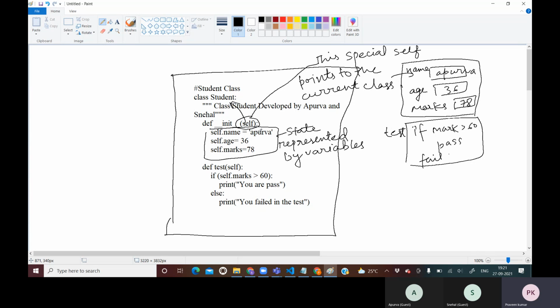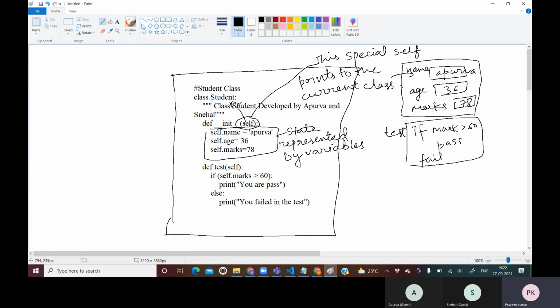The first variable of any method inside a Python class is self, and you can name it anything. It's not about self. You can name this variable anything, but for industry standardization we keep it self only, to not mislead the concept. Because self has some meaning, that it points to the self class.